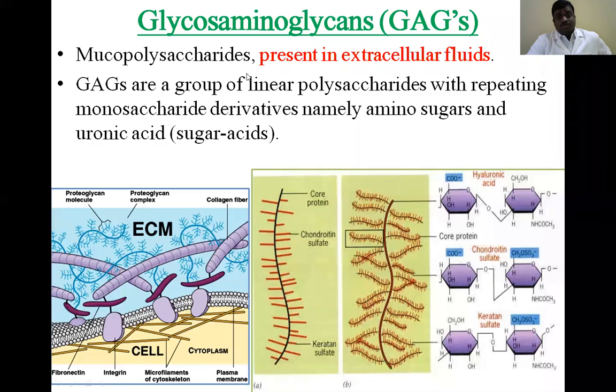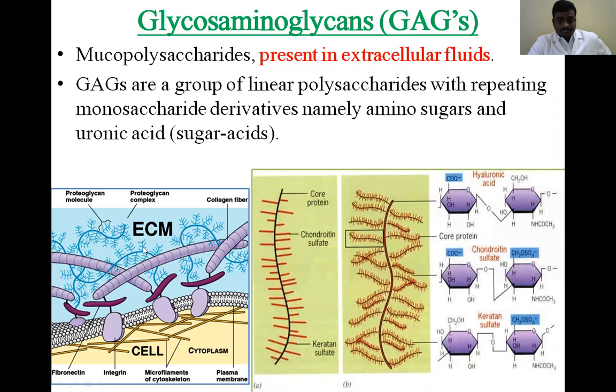Heteropolysaccharides are also called mucopolysaccharides, and also glycosaminoglycans. Most of the glycosaminoglycans are present in the extracellular matrix. Here you can see this image of the extracellular matrix. Glycoproteins and glycolipids especially have special branches.